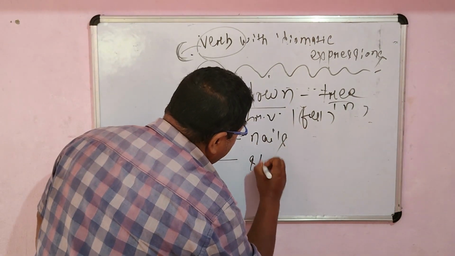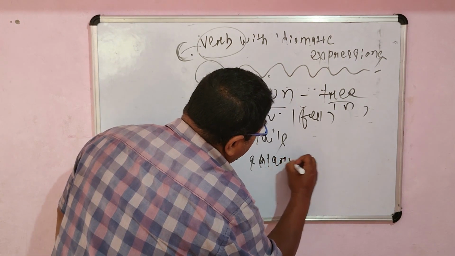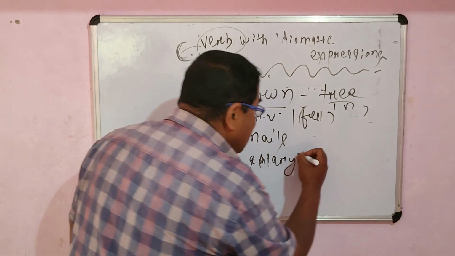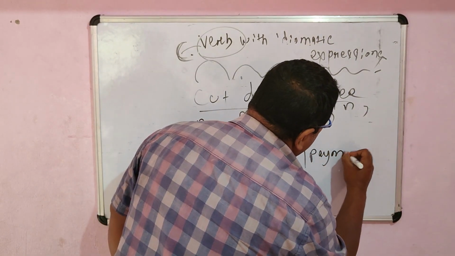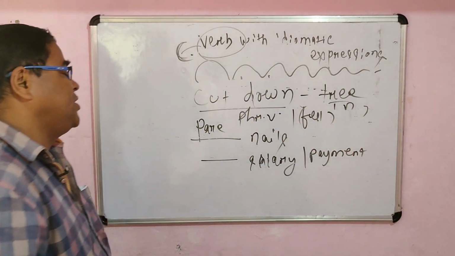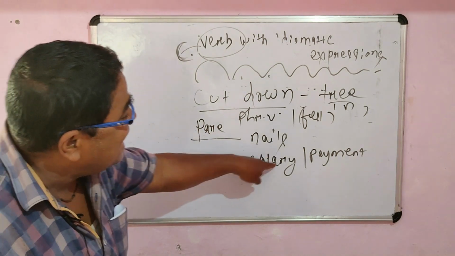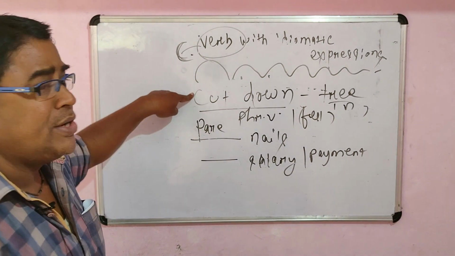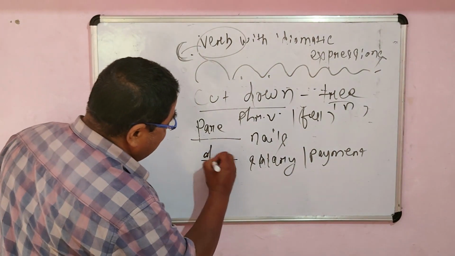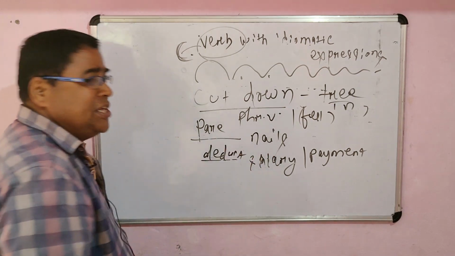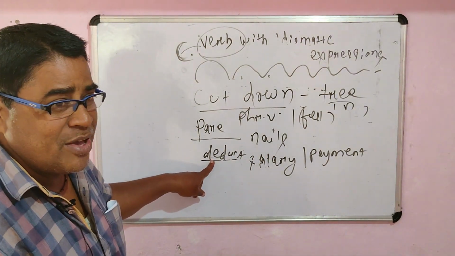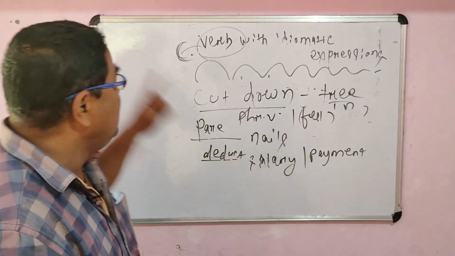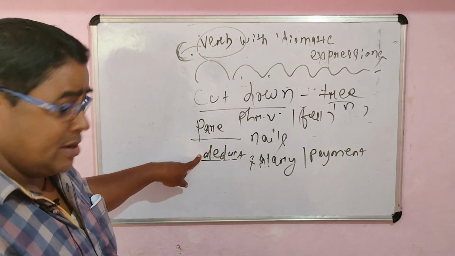Suppose salary or payment. Remember, salary is a countable noun, and you can also use it as salaries. So salary or payment or remuneration or scale, whatever the word, just take it. When you cut down one's salary or payment, don't use cut down, but use the word that means cut down. This is called deduct. Deduct means decrease. Deduct means slash. When you decrease or drop or slash somebody's salary or payment, the perfect word to use is deduct.